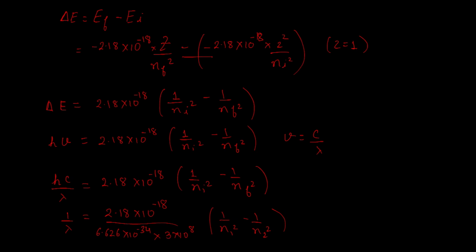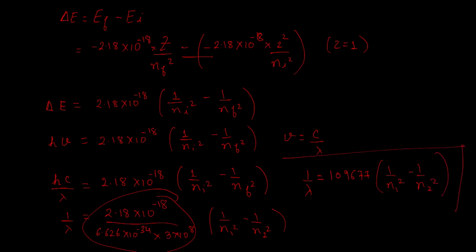Or you can simply write it as n initial and n final. Now if I solve this, the answer I get is 1 by lambda is equal to 109,677 times 1 upon n1 square minus 1 upon n2 square, and that is our famous Rydberg's equation.